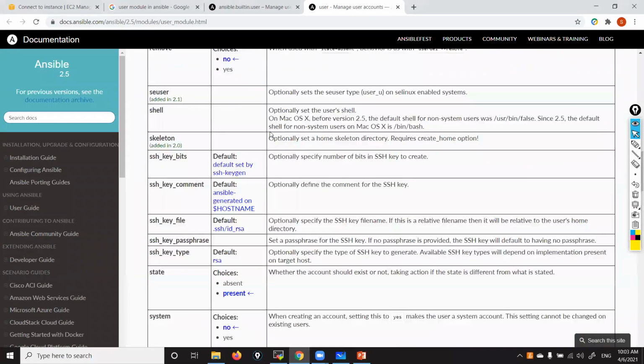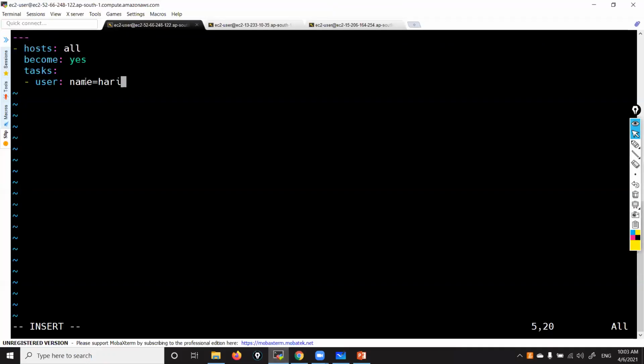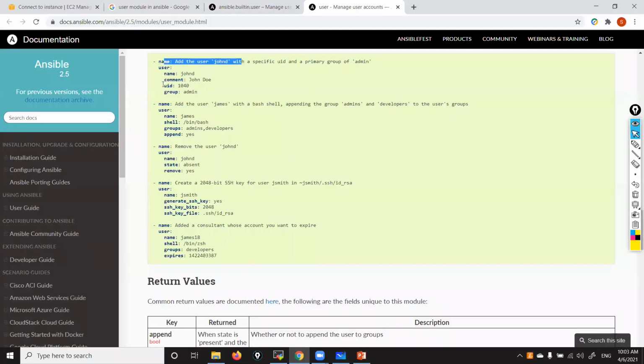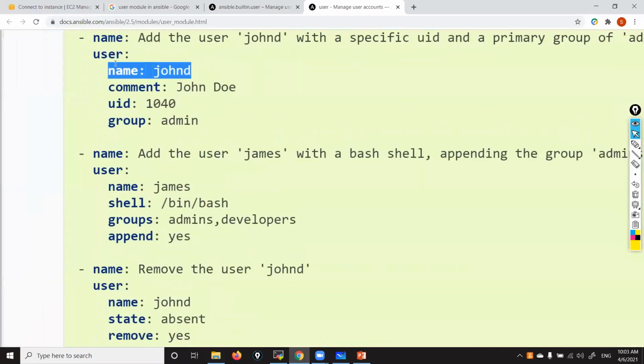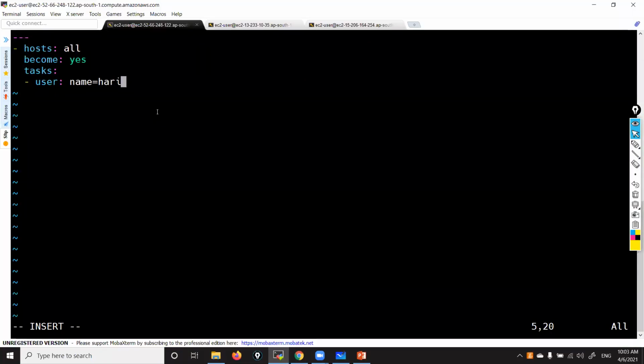Okay, now user, and here name equal to Hari. How did we come to know that name equal to Hari? Here you can see name equal to so and so. They are giving name colon, but here I am mentioning equal to. I will explain later, colon also we can give. That is how we can come to know. Okay, that's it.